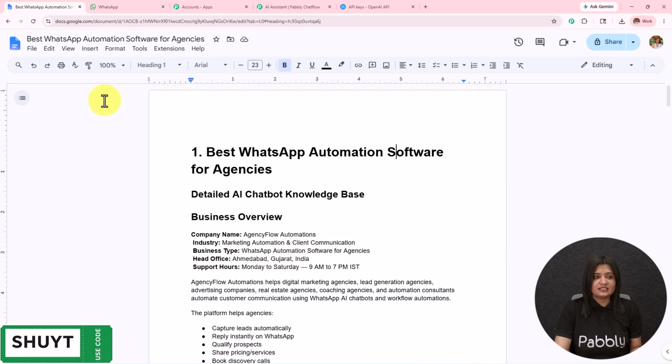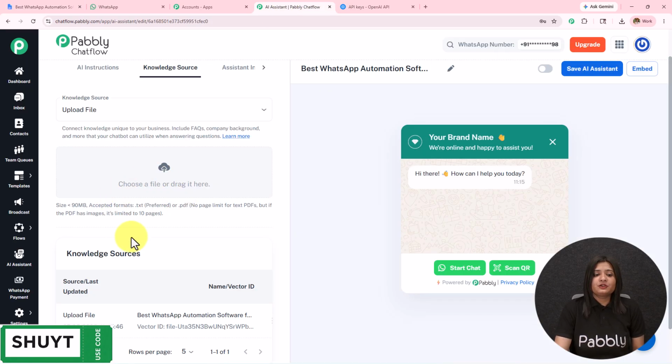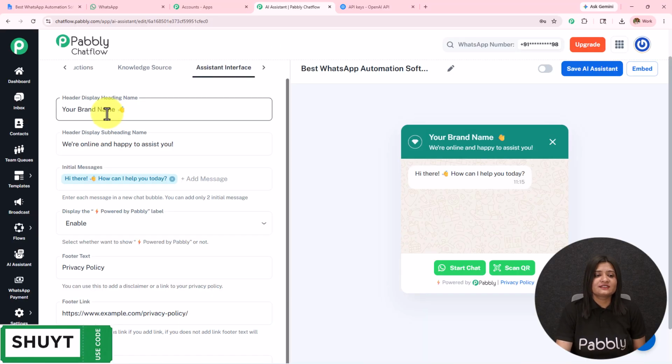After creating this, you have to go to the file and download it in .txt or .pdf format. You have to upload it over here, and if the PDF has images, the limit is up to 10 pages only. Moving on to the next part, here we have this assistant interface.